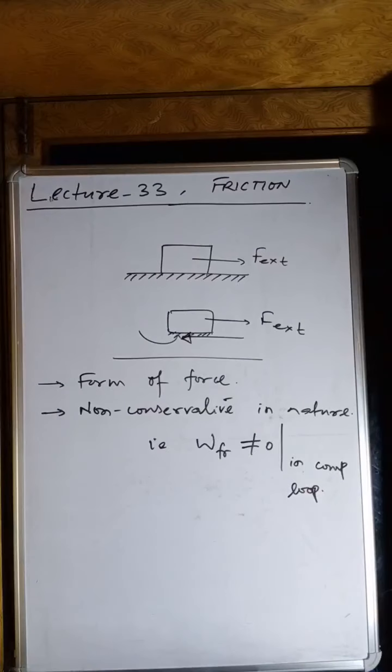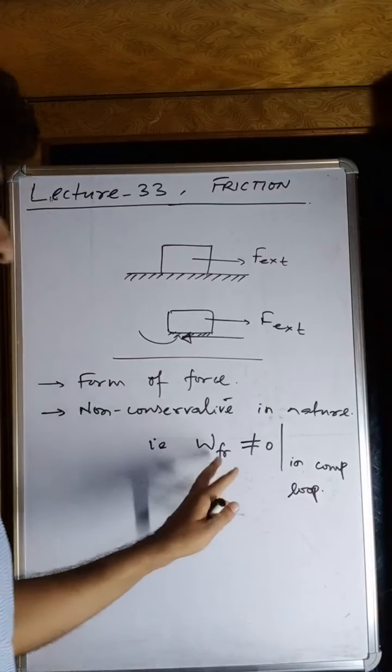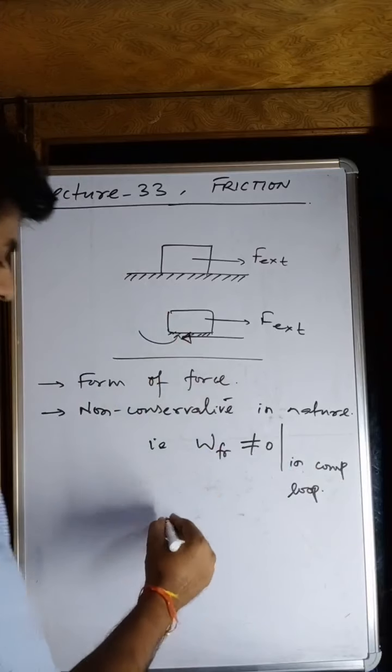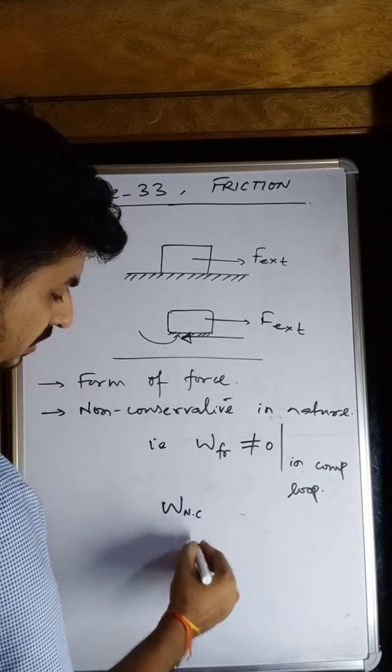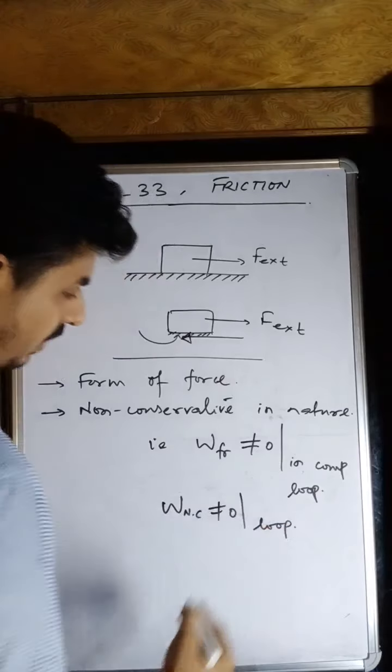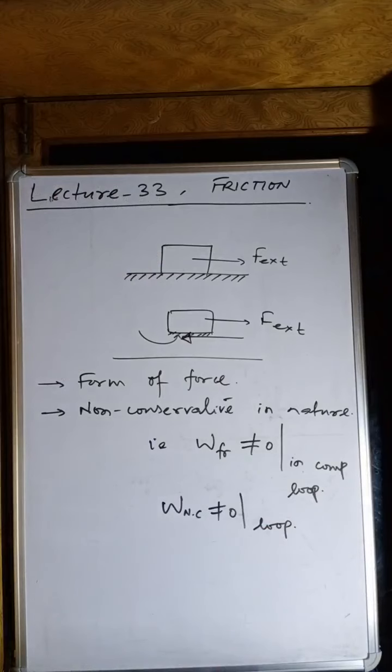In a round trip, if the work done is not 0 by any force, then that force will be considered non-conservative. That is, the work done by a non-conservative force is never equal to 0 in a round trip, that is, the complete loop.